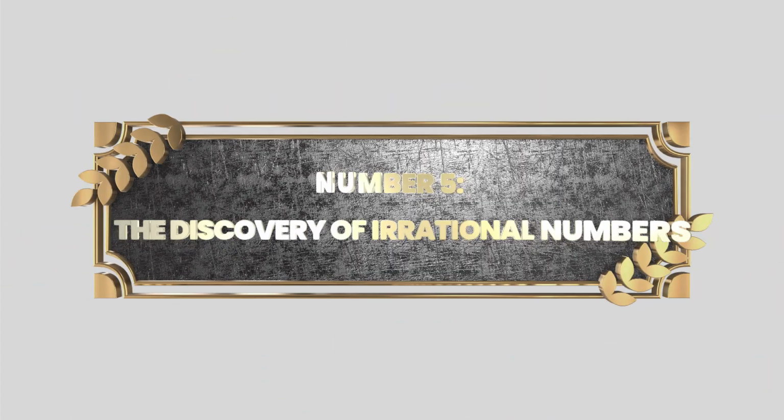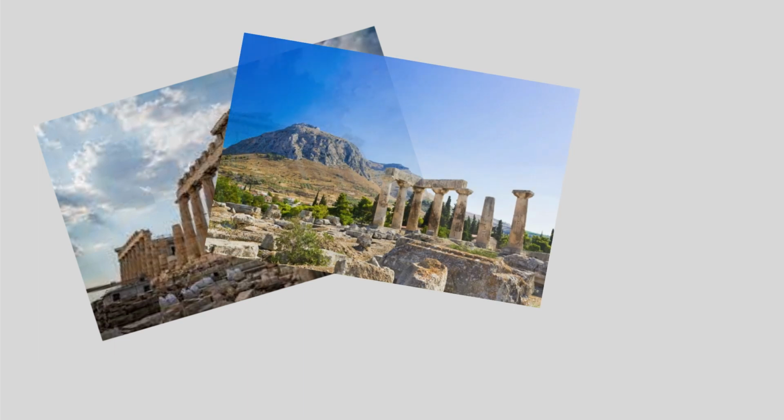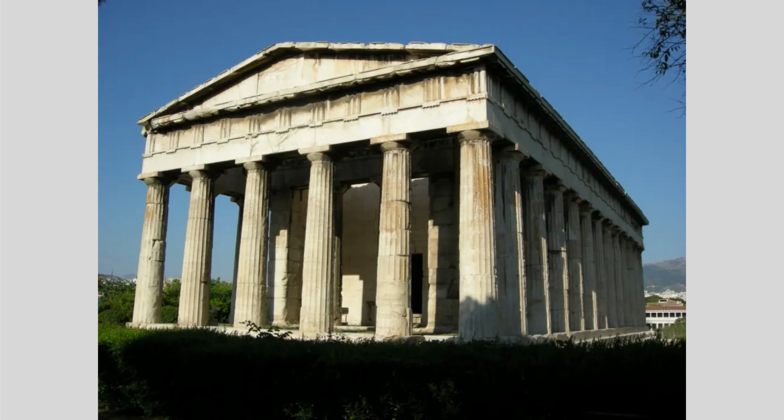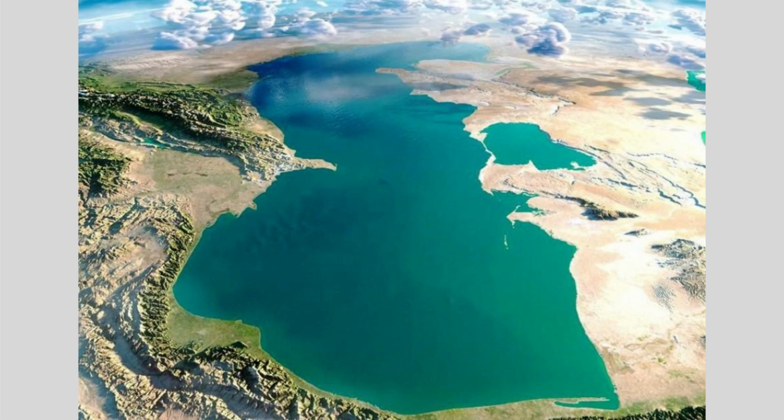Today I'm going to be counting down my top 5 bruh moments in mathematical history. Number 5, the discovery of irrational numbers. Take everything you know about ancient Greece and forget about it. Now let me tell you about this interesting place I know. Ancient Greece. Sun, architecture, mountains, a nice view of the Mediterranean. All these things you could find in ancient Greece.